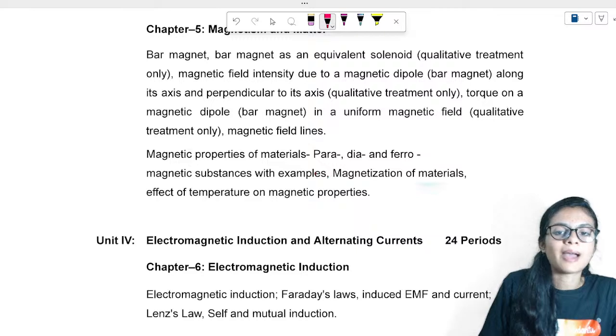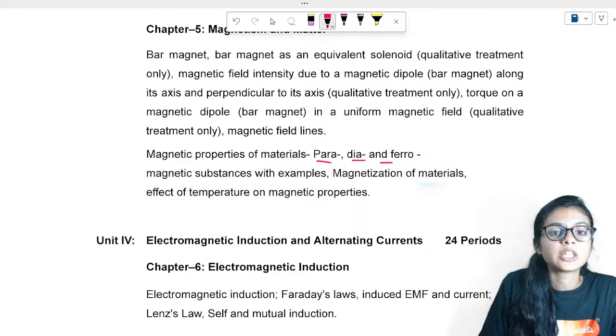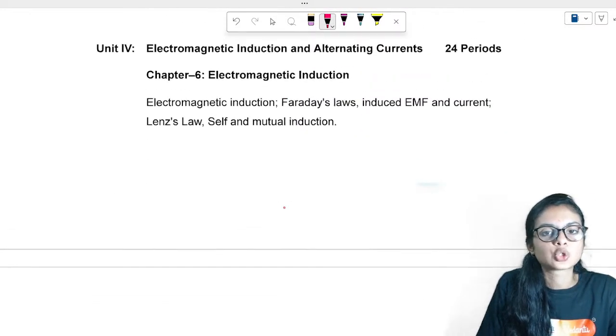Then you will study about magnetism, paramagnet, diamagnet, ferromagnet, the concepts around this and all. Okay, you can see magnetic dipole, solenoid concept, right? Magnetic field intensity. These are the concepts used over here.